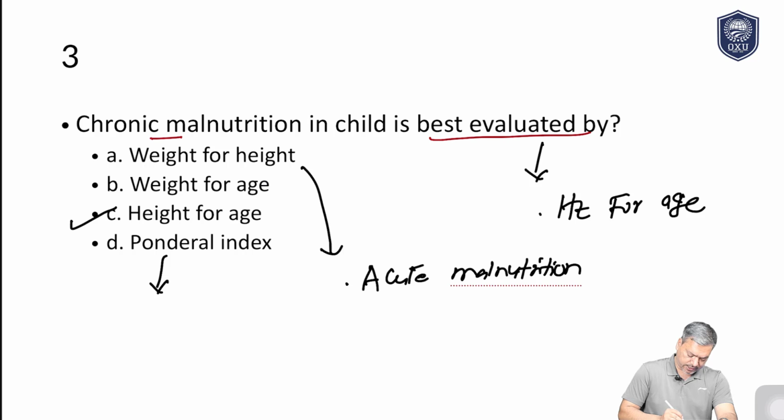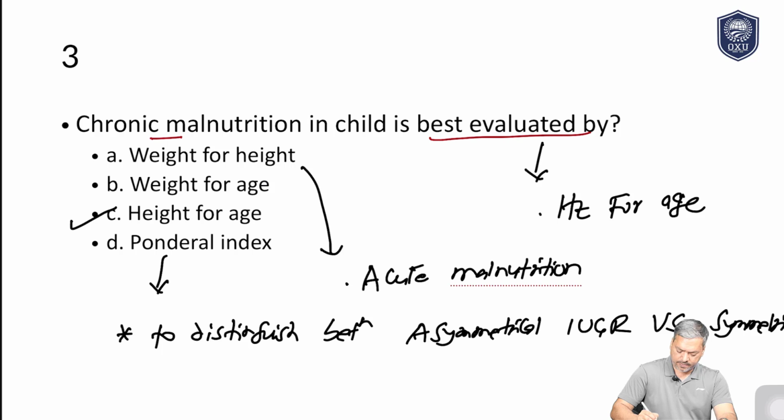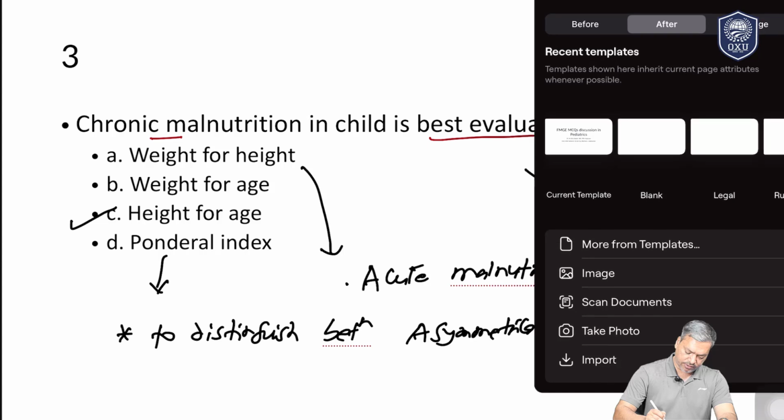Ponderal index is mainly used to distinguish between asymmetrical IUGR versus symmetrical IUGR. Now you all know what IUGR is. IUGR means intrauterine growth restriction. The baby is born small, but is it symmetrical versus asymmetrical? That is distinguished by ponderal index. So let me describe it in another slide.